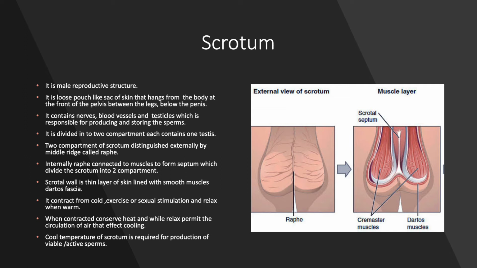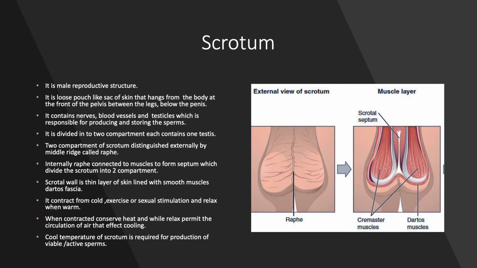Internally, the raphe is connected to the muscles which form the septum. Because of the septum, the volume of the scrotum is divided into two compartments, or two halls. In two separate halls, the two testes are placed.